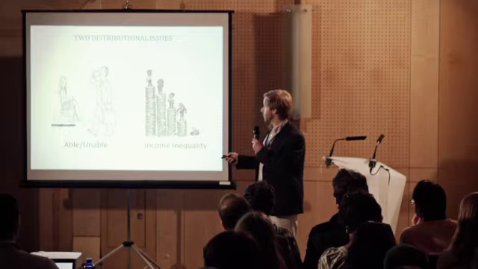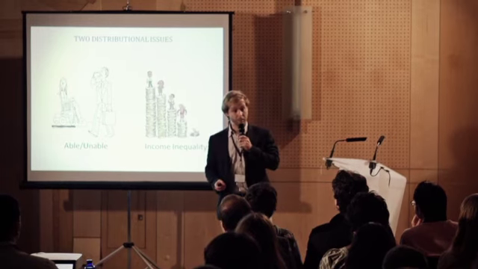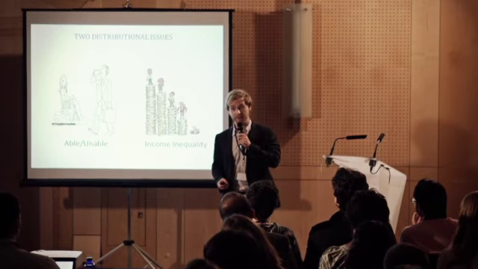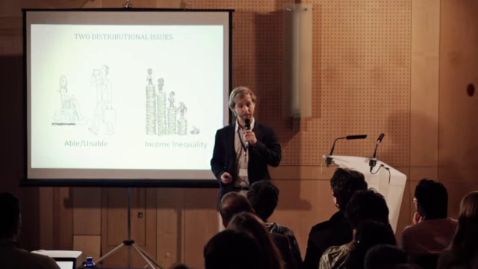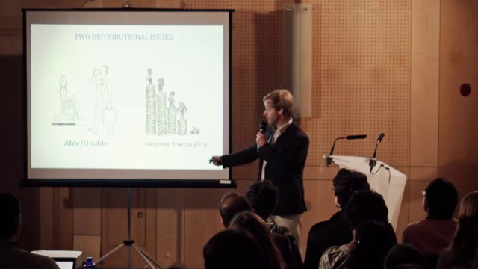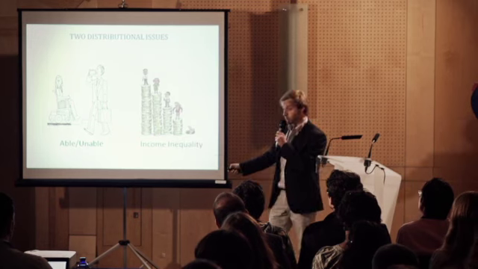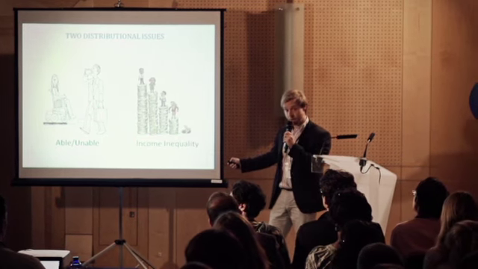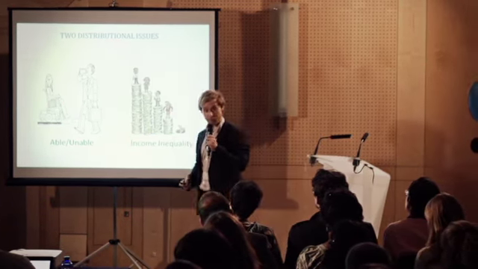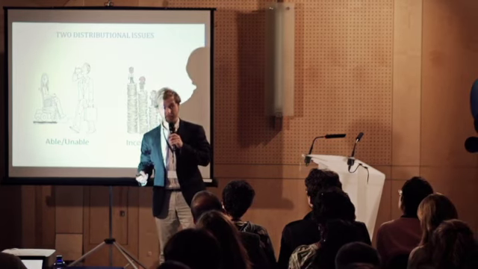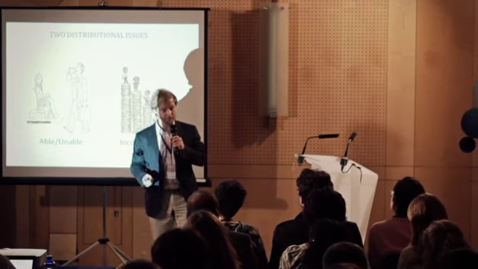My name is Sean, and I model optimal benefit provision when individuals in society differ in two characteristics. First, they differ in their ability to work. Some individuals are unable to work at all, and other individuals are able to work. For those individuals who are able to work, they differ in their wage. So there are two issues going on in society: there is disability and income inequality.